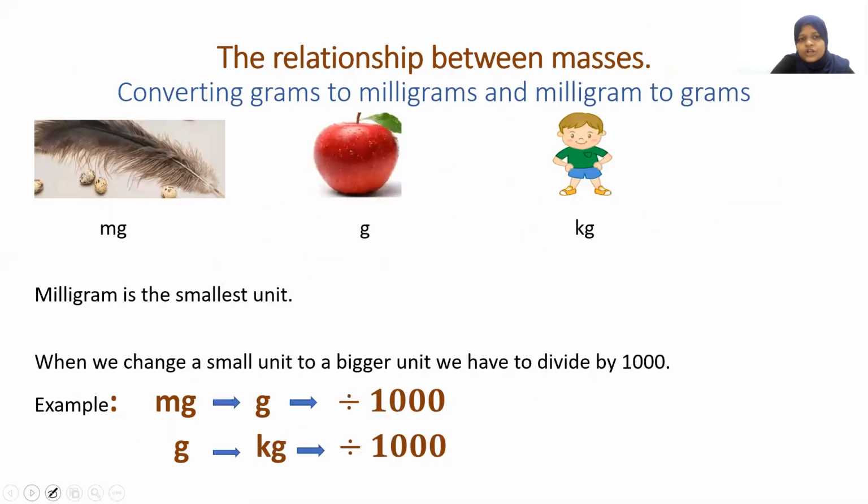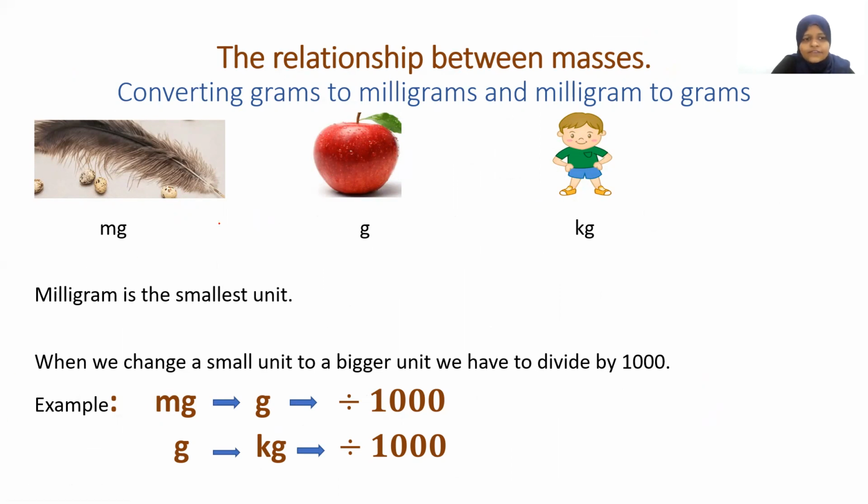So now first we'll talk about the relationship between mass. That is converting, in simpler words, converting grams to milligrams or milligrams to grams. So here it can be grams to kilogram, kilograms to gram as well. But let me start from the smallest.